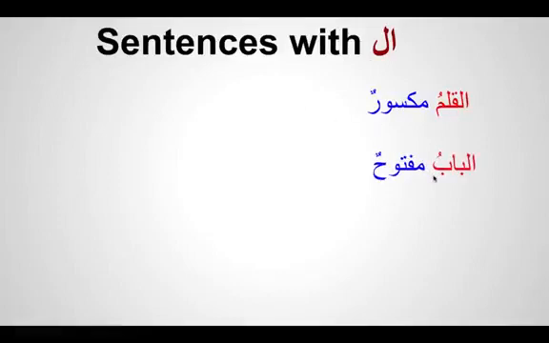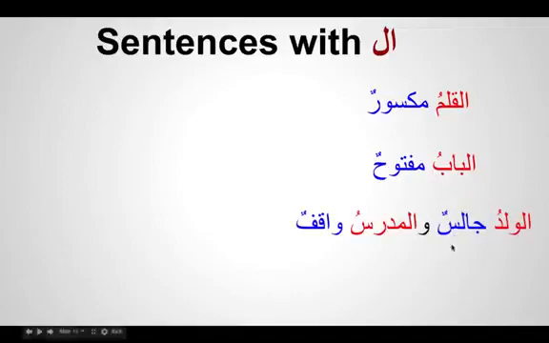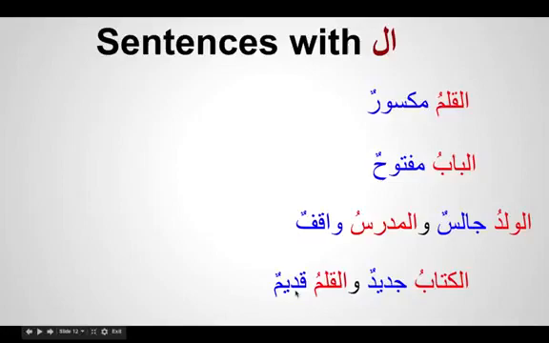Al-babu maftuhun. Al-waladu jalisun. Wal-mudarrisu waqifun. If you notice something here, al-kitabu jadidun. Wal-qalamu qadimun. What we have done so far, let me just tell you, there are 5 types of khabar. We are learning the first type of khabar, which is the khabar coming as a single word. That the khabar is just one word.